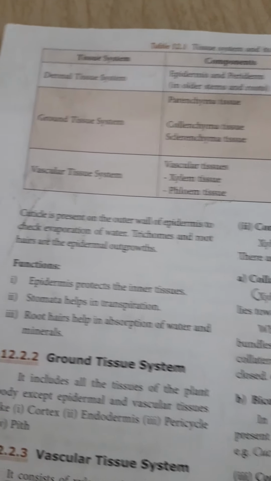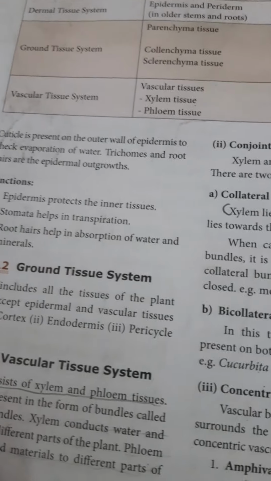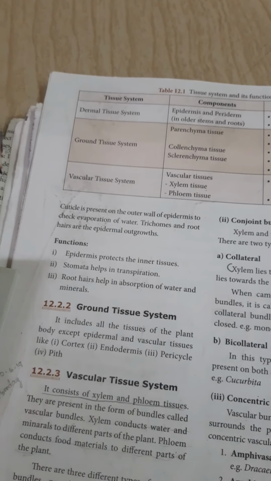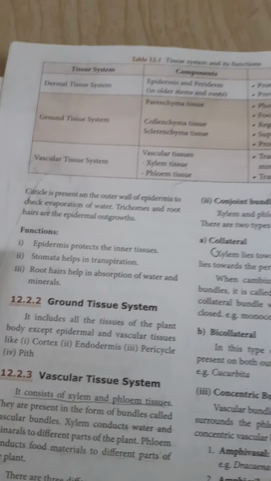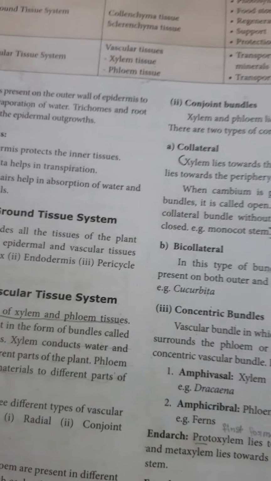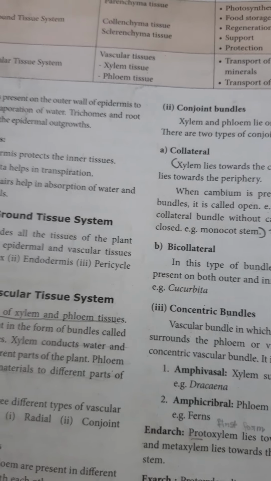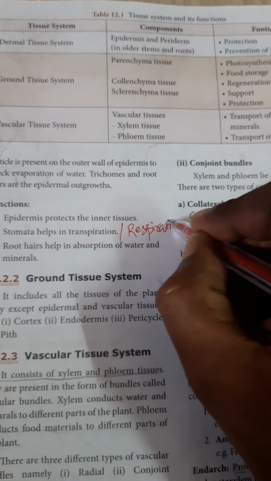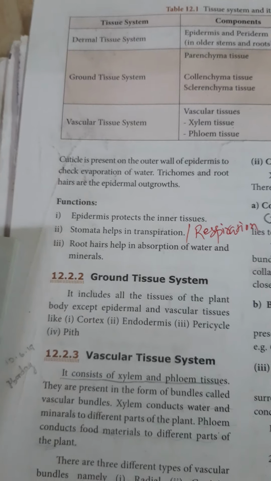Now we see functions of the epidermis. Epidermis protects the inner tissues. Second one, stomata are present. They help in transpiration and respiration, gaseous exchanges.